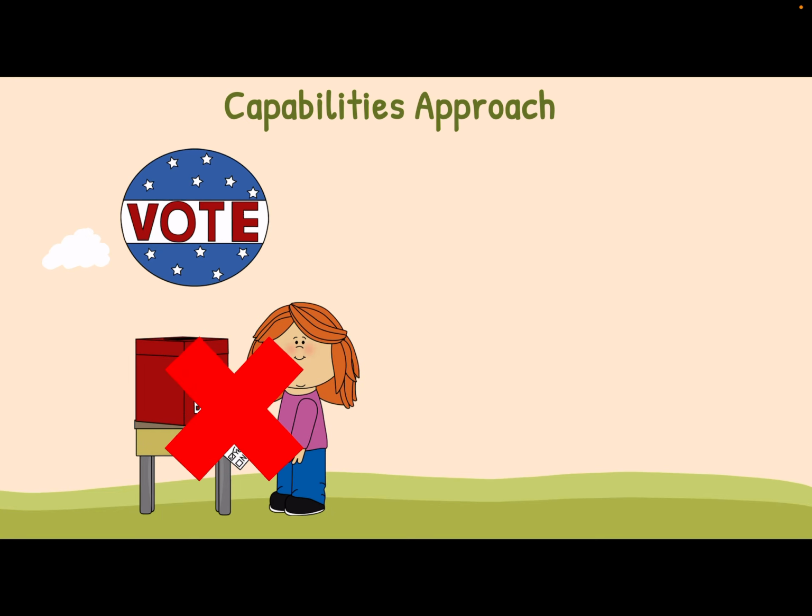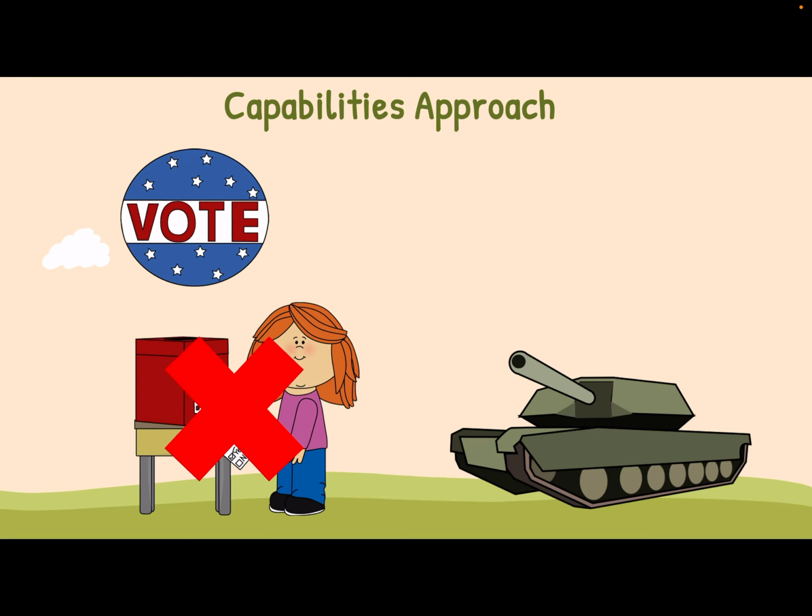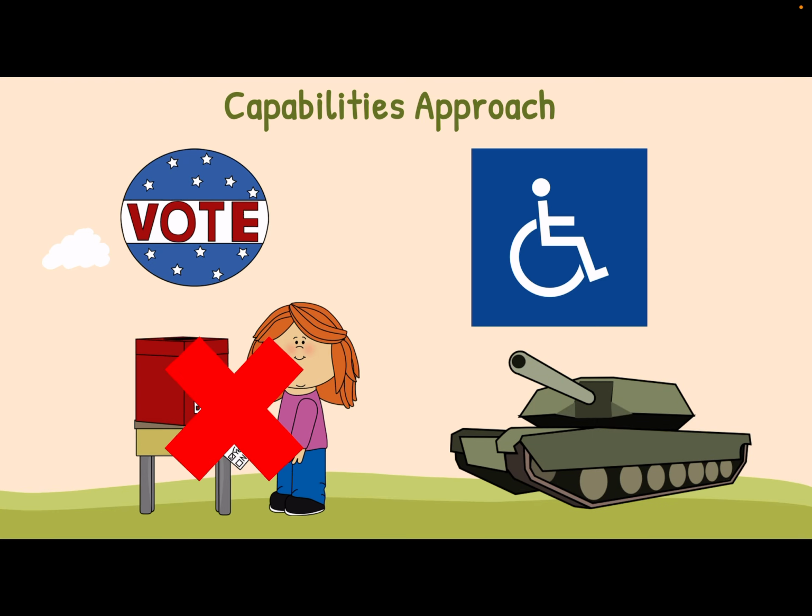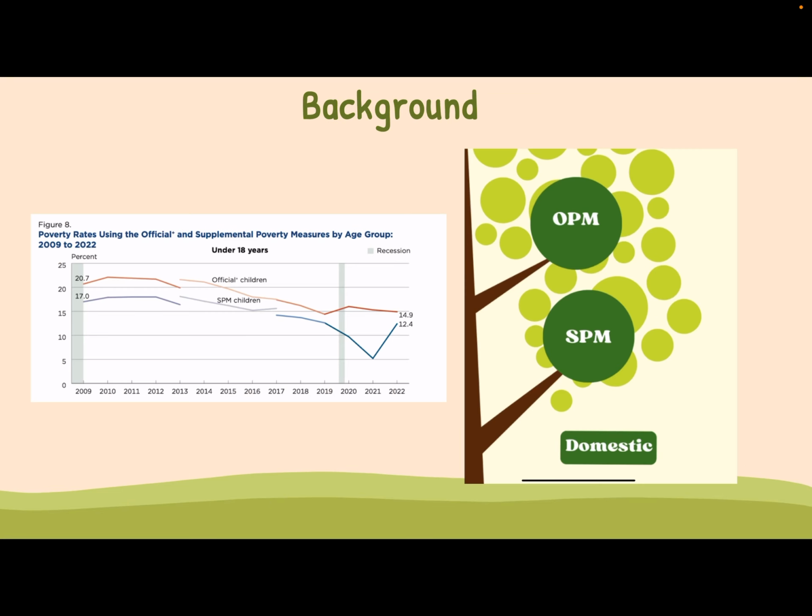Wrong. Let's say you had the right to vote, but your country is currently an active war zone, or you have an intellectual or physical disability that prevents you from going to the polls. The capabilities approach argues that yes, while you have the right to vote, since your environment or situation prevents you from acting on that right, you are deprived of that capability entirely. We will return to the capabilities approach, but for now, we will summarize the domestic measures.